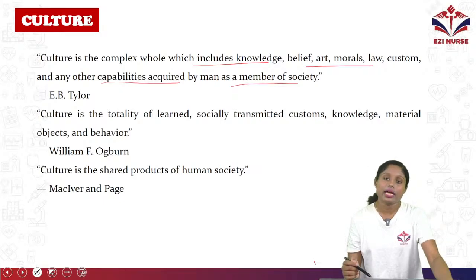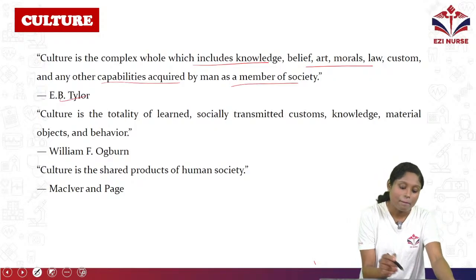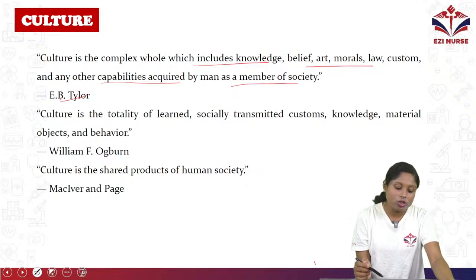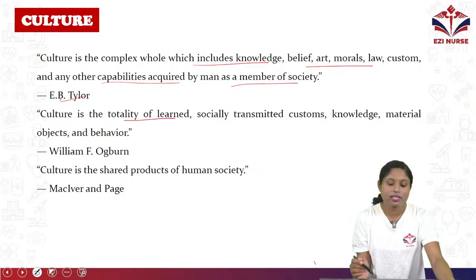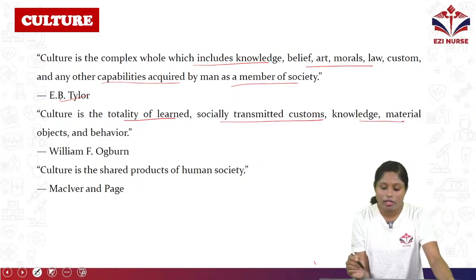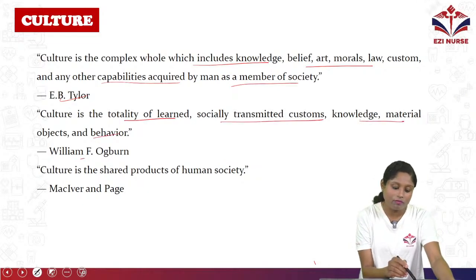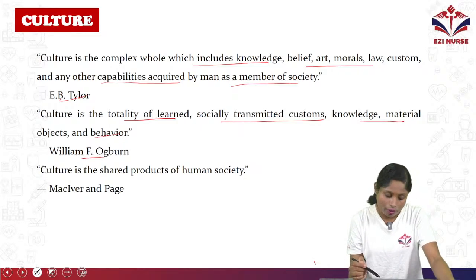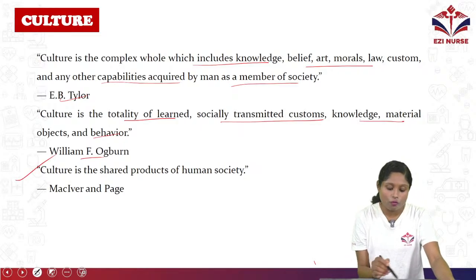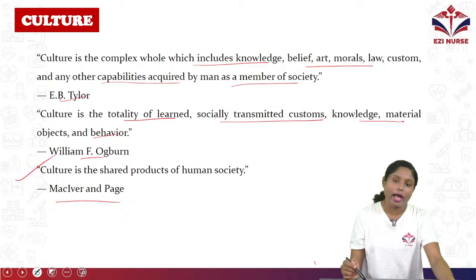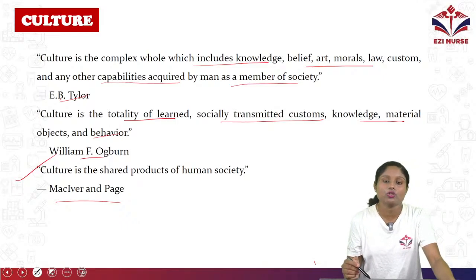That is by E.B. Taylor. Culture is the totality of learned, socially transmitted customs, knowledge, material objects and behavior, by William F. Ogburn. Culture is the shared products of human society, by MacIver and Page. So these are the definitions of culture.